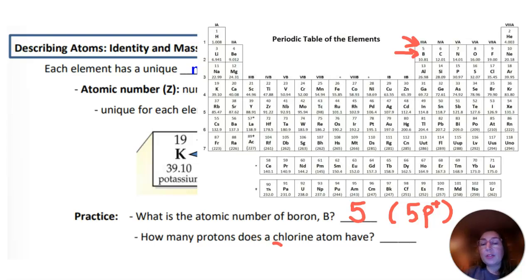Next: how many protons does a chlorine atom have? Well, we got to find chlorine. It's right here, and it's got a 17 for its atomic number. That means it has 17 protons. So atomic number determines the number of protons.